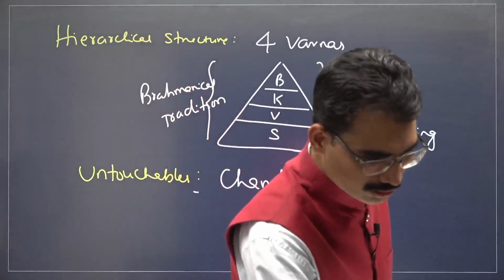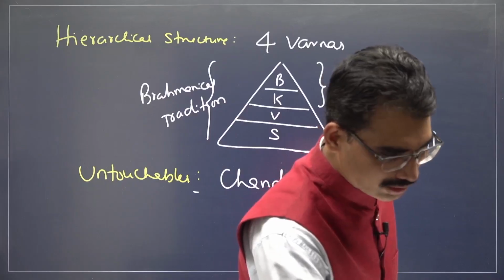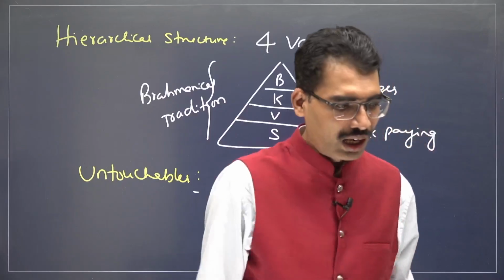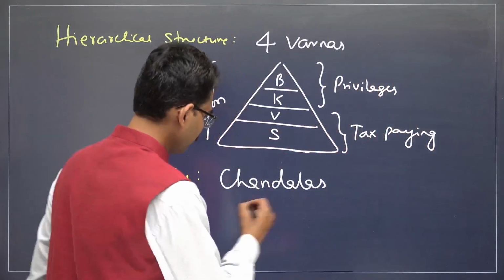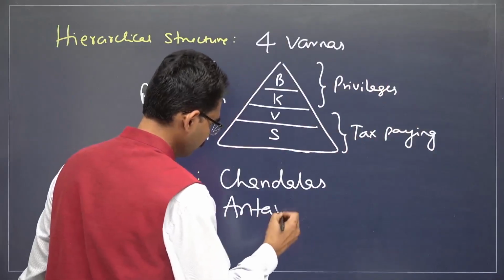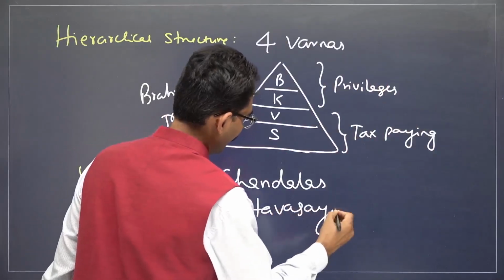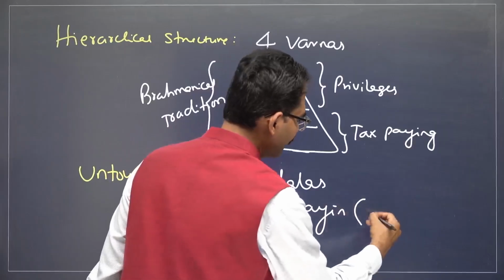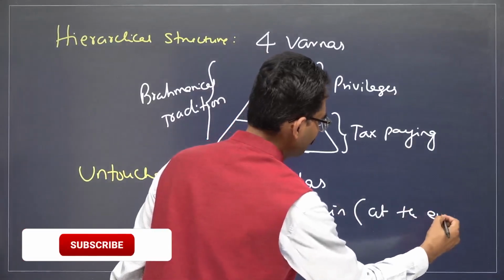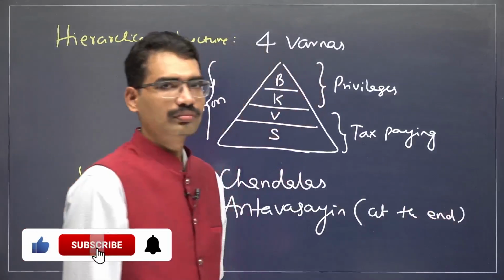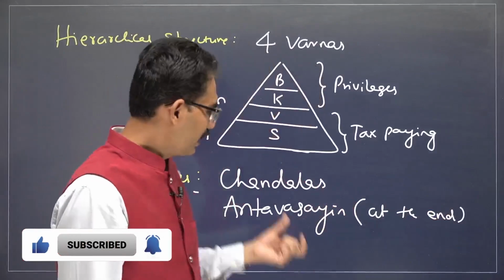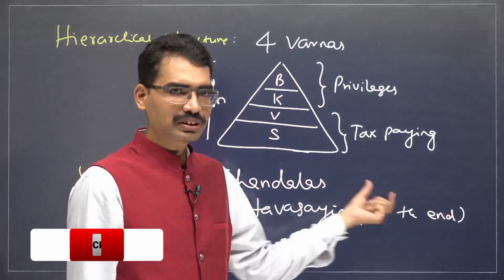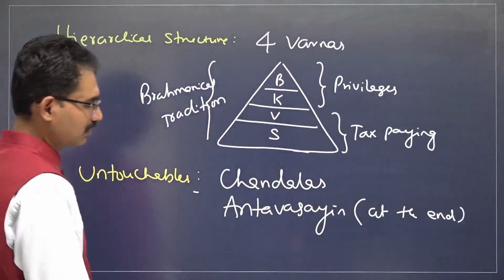There is one more term: Antavasayan, that means those who live at the end of the village. In this way, different terminologies also emerged for describing Chandalas.